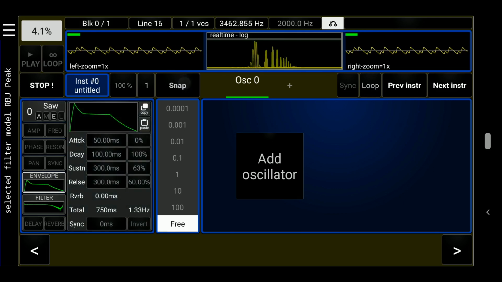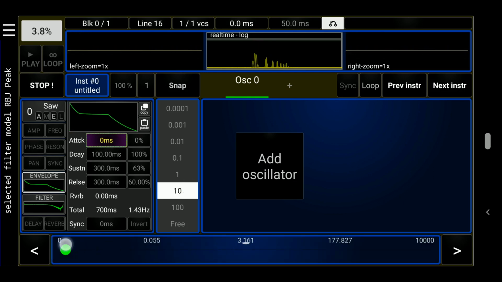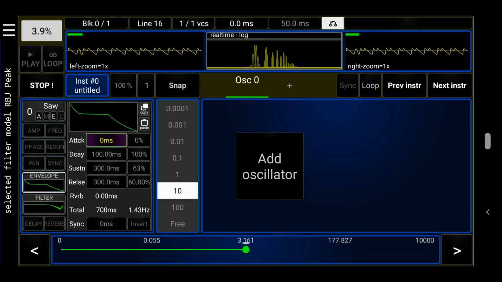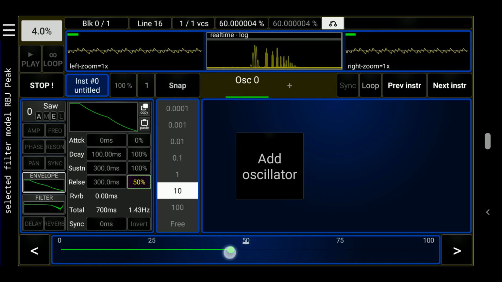Let's change the snap setting to 10 and reduce the attack to 0 milliseconds. Increase the sustain level to 100%. And reduce the release level to 10%.